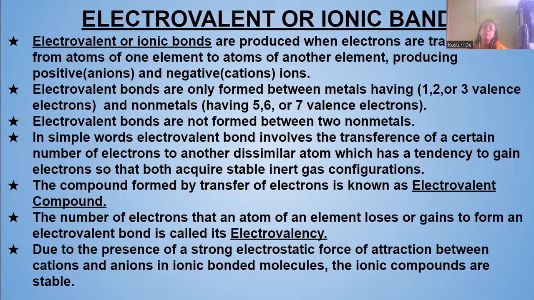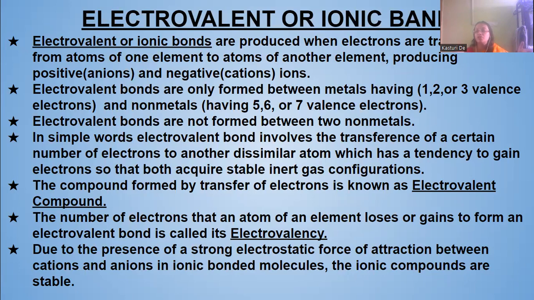Clear? Now, due to the presence of the strong electrostatic force of attraction between the cations and the anions in ionic bonded molecules, the ionic compounds are stable.